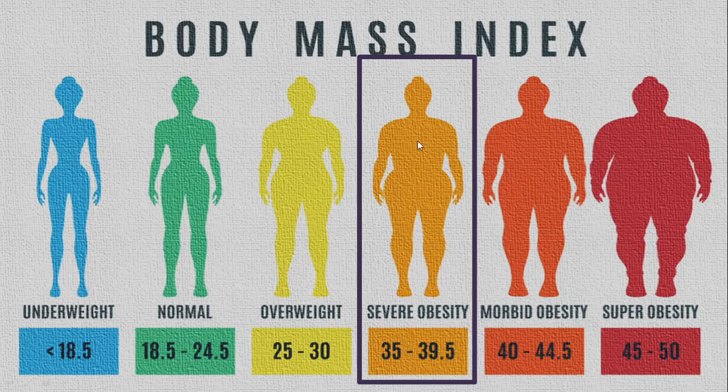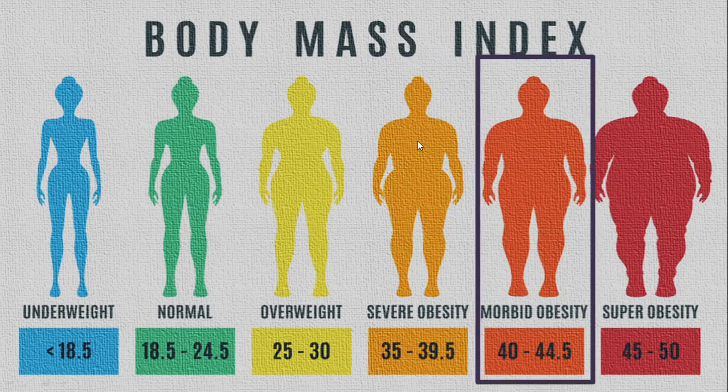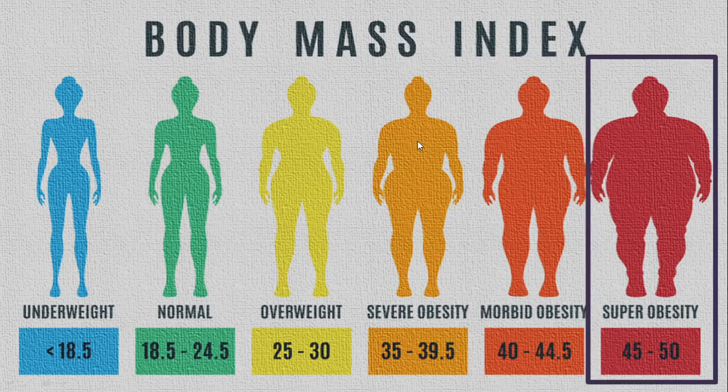If it's 35 to 39.5, it is severe obesity, and if it's 40 to 44.5, it is morbid obesity, that means more obese. If it's 45 to 50 or anything above that, it's super obesity, it's very dangerous. Therefore you need to reduce your weight. That's the total logic. Therefore, being in the healthy range, that is 18.5 to 24.5, is very important.